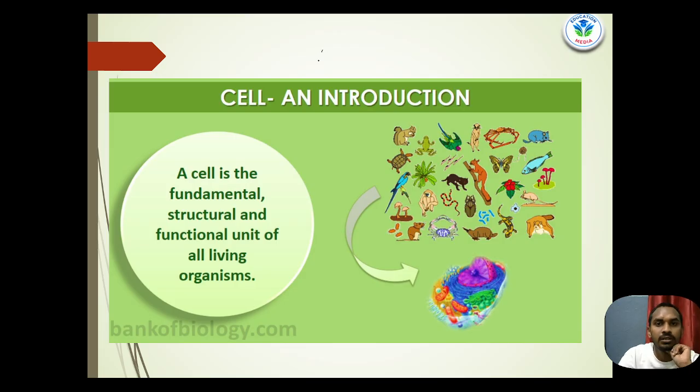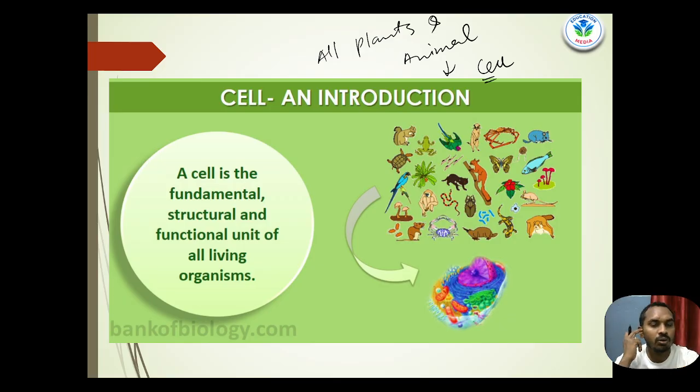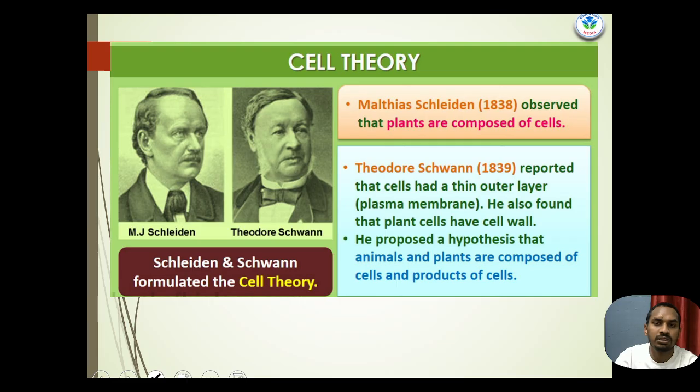It means all the plants and animals are composed of cells. A single unit is called a cell. Next, we'll discuss cell theory.